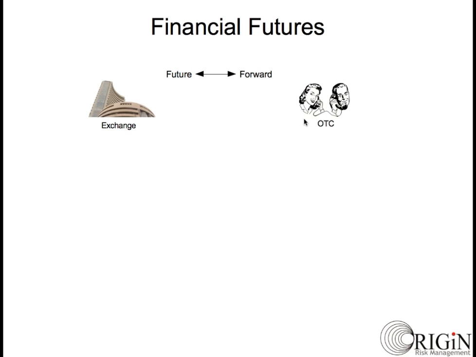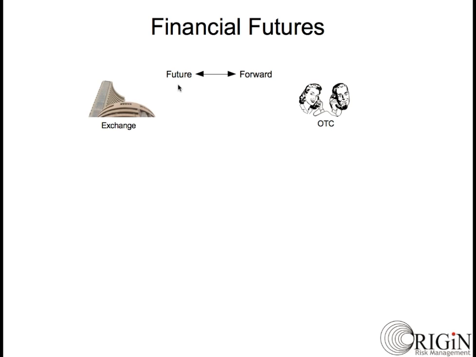Financial future contracts are similar to forward contracts. The key difference between the two is that future contracts are exchange-traded instruments, while forward contracts are over-the-counter trades. Let's first understand what futures are. A future contract is an exchange-traded contract.